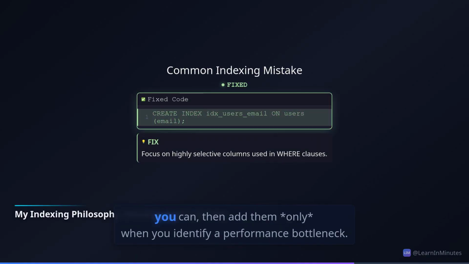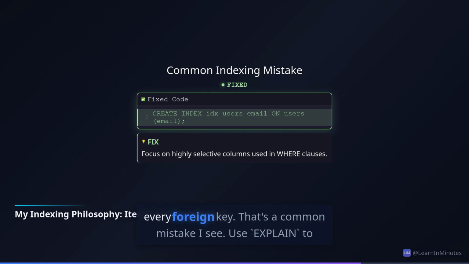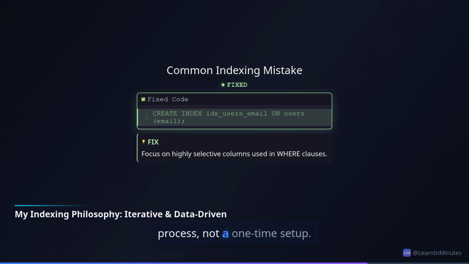My personal indexing philosophy boils down to this. Start without indexes where you can, then add them only when you identify a performance bottleneck. Don't just slap an index on every foreign key. That's a common mistake I see. Use explain to confirm your assumptions. It's an iterative process, not a one-time setup.